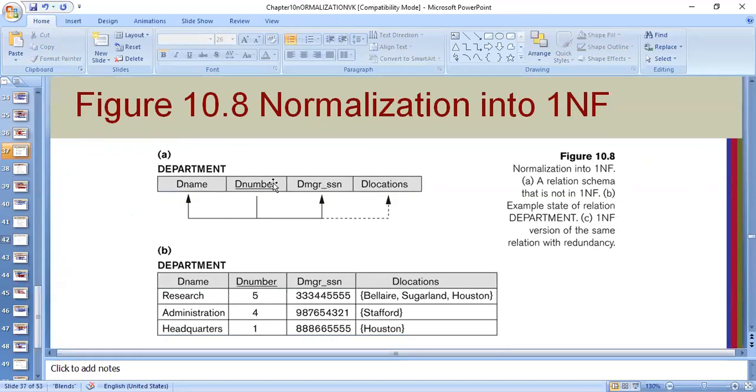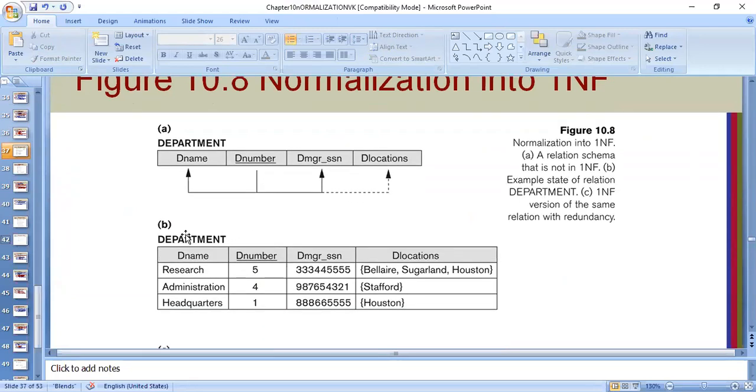So here you can see this now. The first example is showing the schema of the department table, that is the structure. It is showing you the attributes of the department table: department name, department number, department MGR SSN, and department locations. So this is how the department table structure is shown here. Now the records of that department table: the research department is there, whose department number is 5, and there is the MGR SSN. You can see the research department exists at 3 locations: Bellaire, then Sugarland, and Houston. Can you see this?